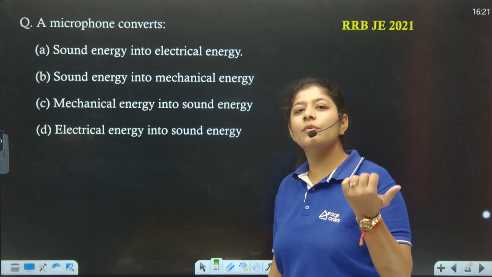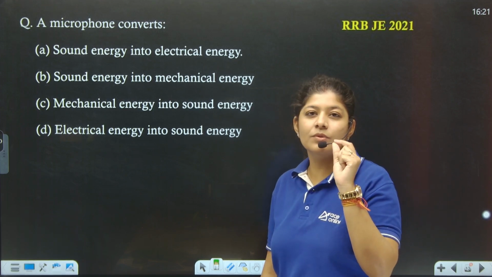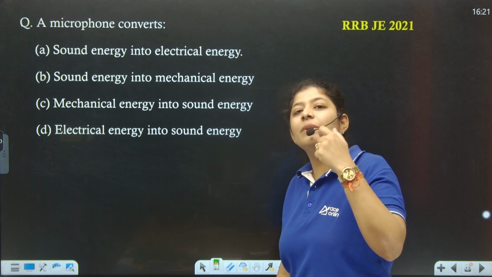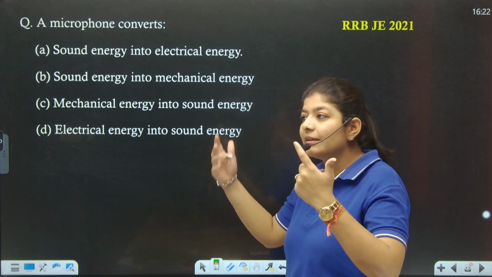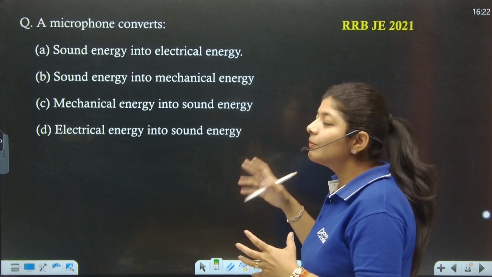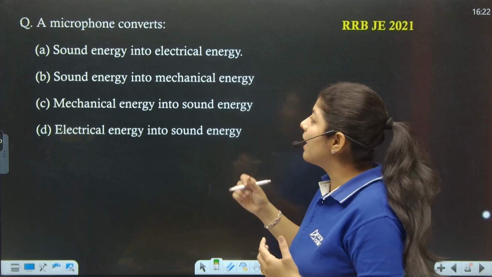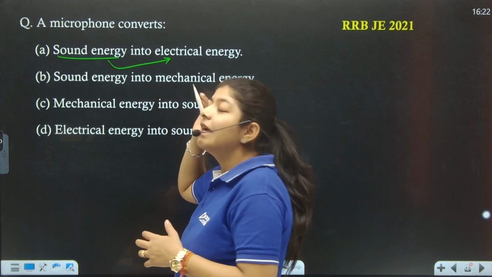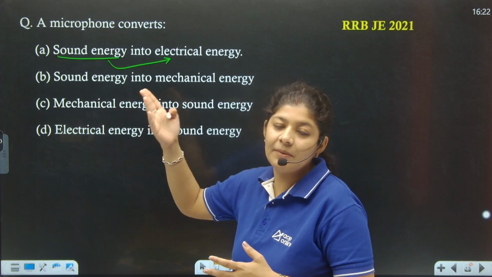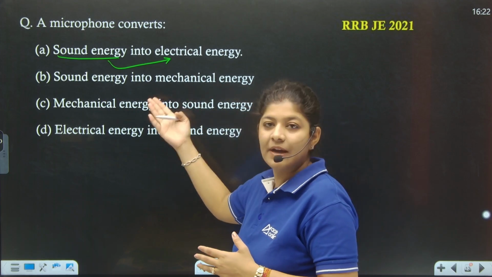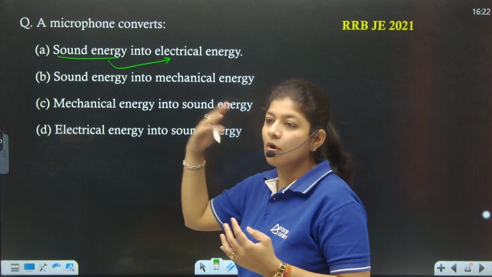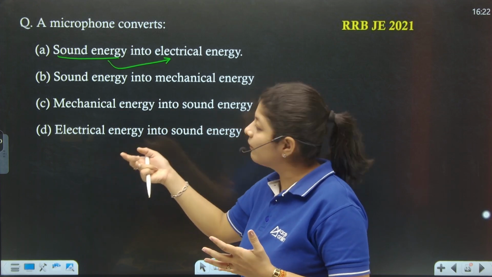Yes, the microphones that we use in mobile phones, through which we can simply speak and the other person can hear it. So basically how we are doing it, the sound energy is converted into electrical energy first, and after that only we can transfer the conversation that we want to do.